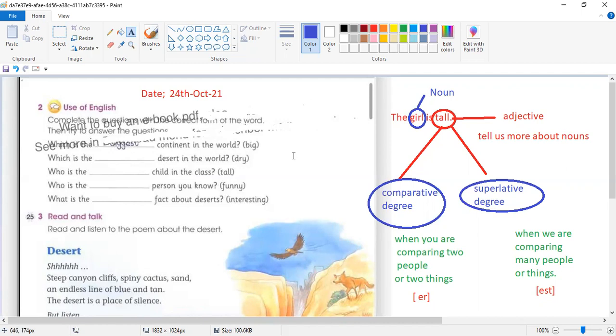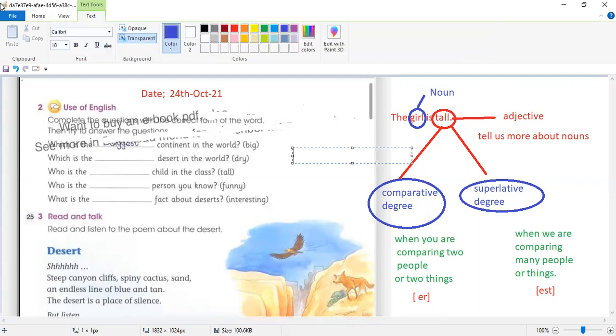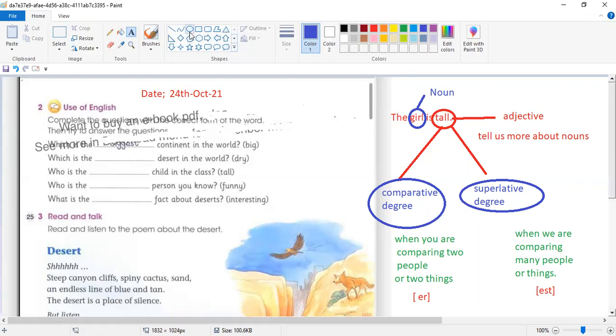Now look at your exercise. The first sentence is, which is the biggest continent in the world? What is the meaning of in the world? It means they are comparing the continent with all the world, not with one thing or two things, but with many things. Look at the next one, again we have the words in the world.